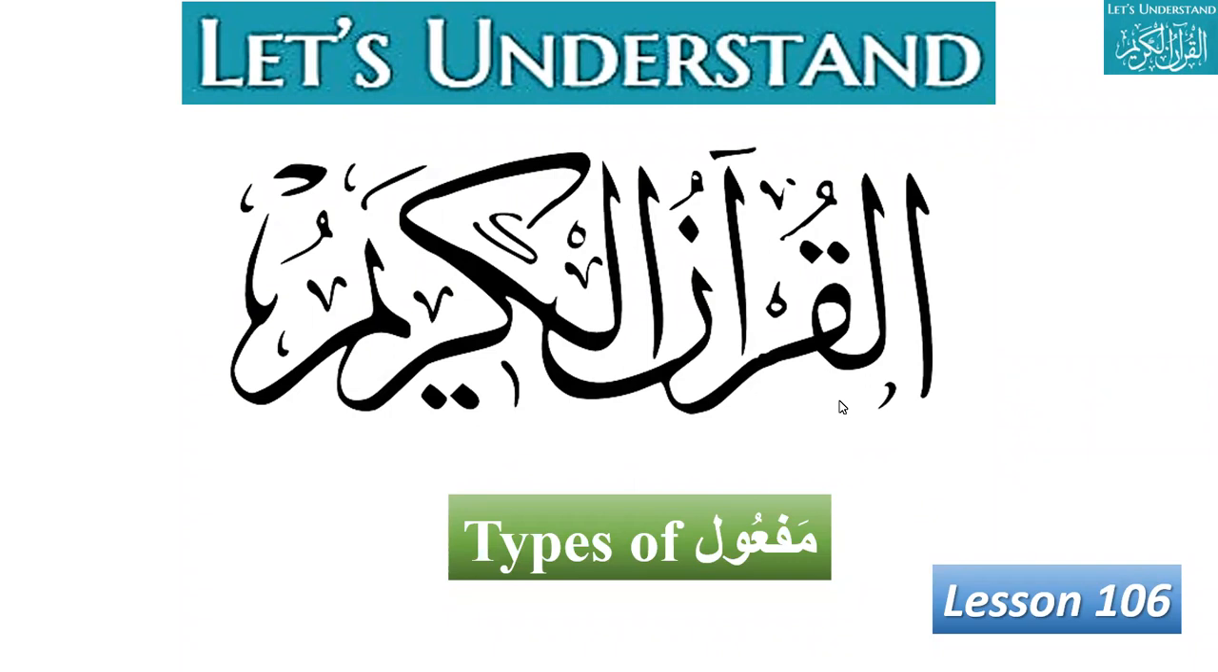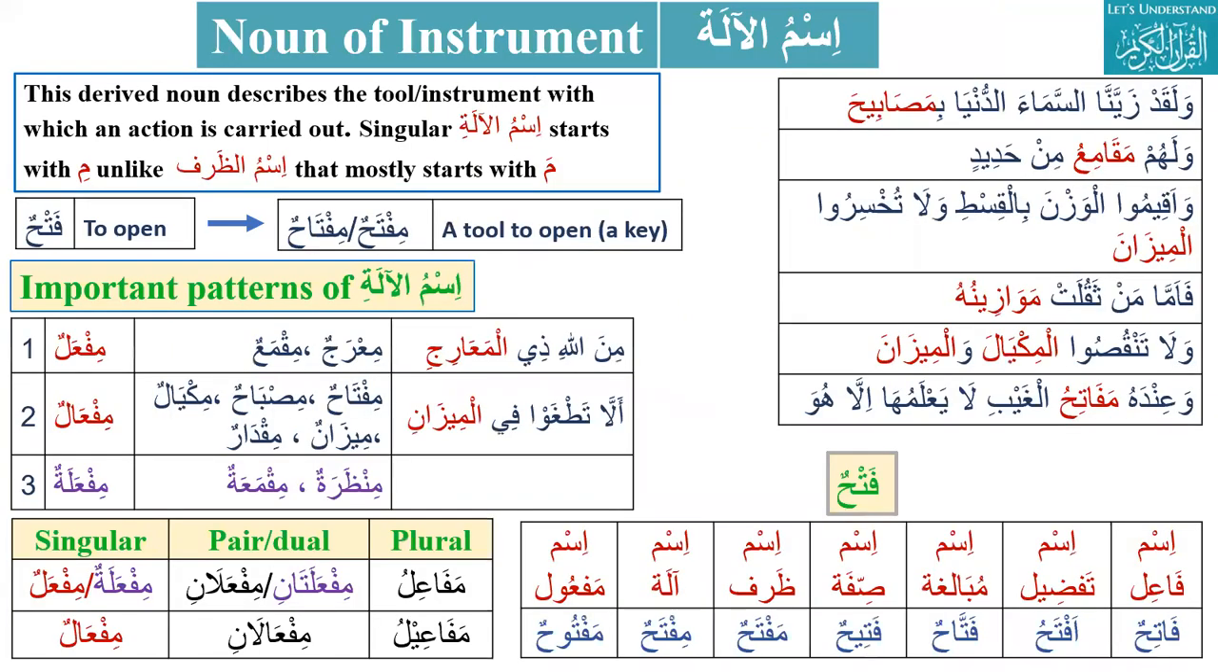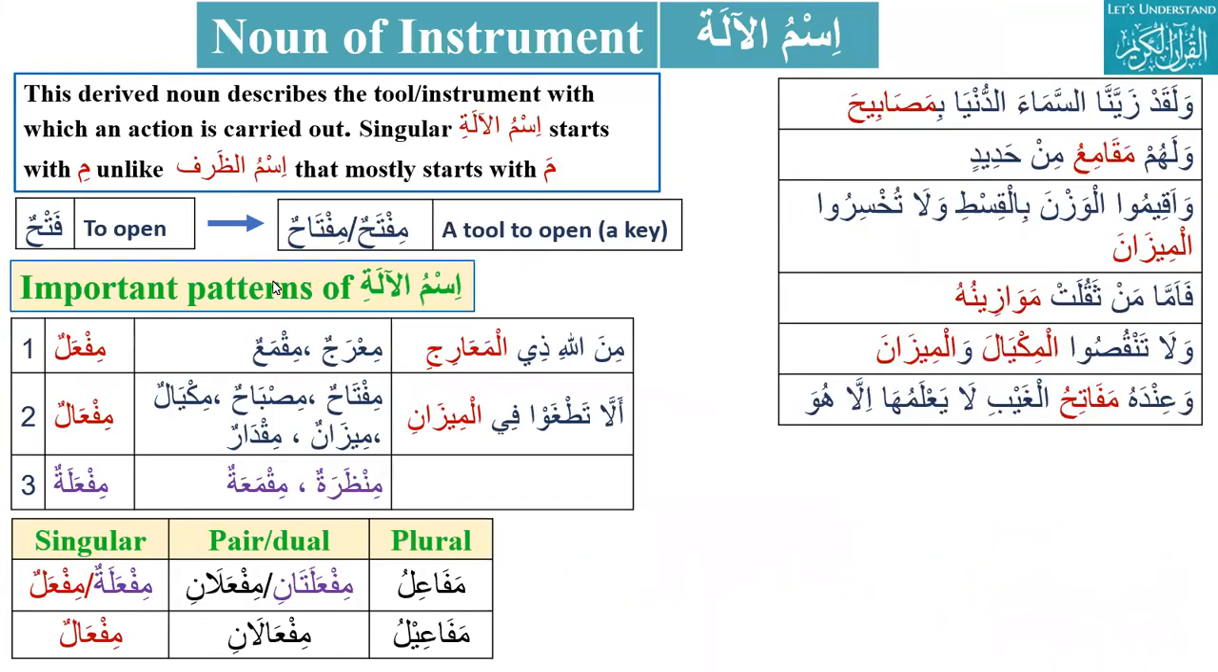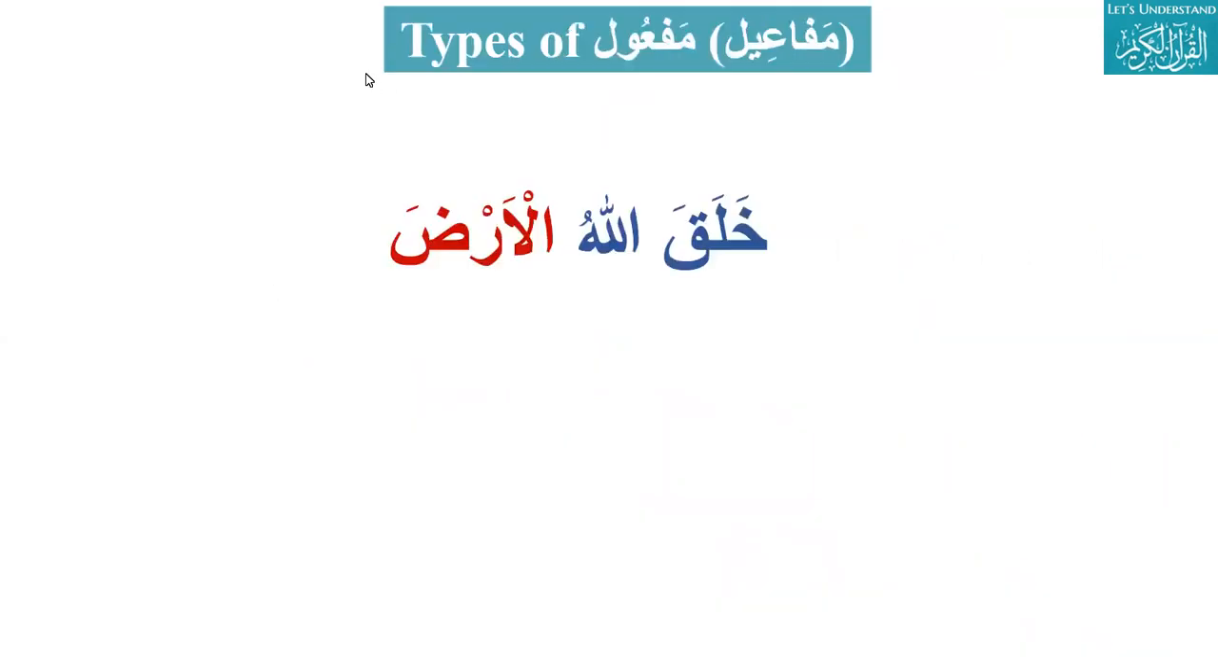So we are going to start our first session of this week. Today our topic is about types of maf'ul. So first the maf'ul, basically in jumla, if we just see here, just one sentence here, khalaqallahul arda. So the sentences we normally have subject, object and verb, three things.